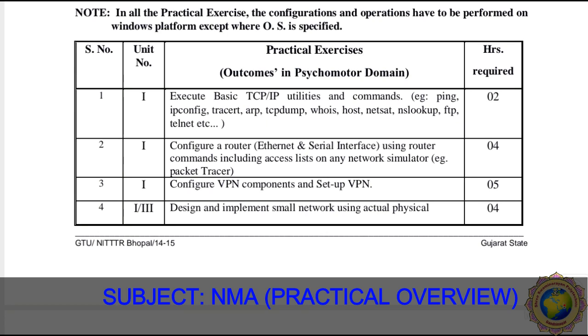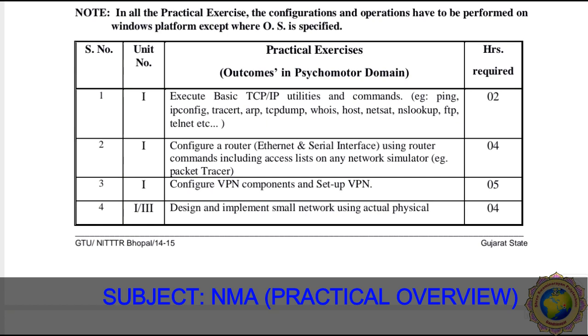Then the second practical is to configure a router. Here we are asked to configure the router. Configure a router with Ethernet and serial interfaces using router commands, including access lists, on any network simulator. Here we have to use Packet Tracer, the Cisco Packet Tracer.